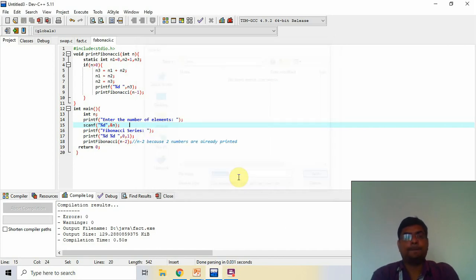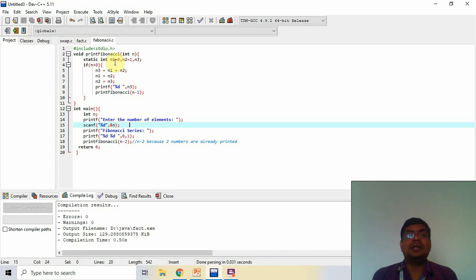Now it is converted into the Fibonacci.c program, a C programming language program. Here I create a function for the Fibonacci. First is the check: the first value is 0, the second value is 1, and the third value is 0 plus 1, which is equal to 1. So here we find the value of n3.